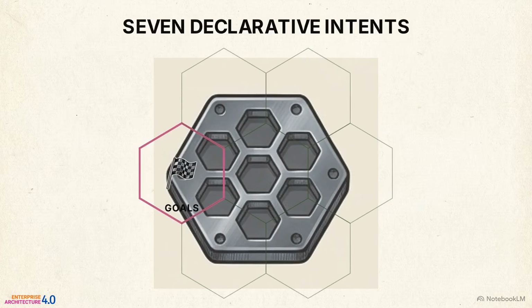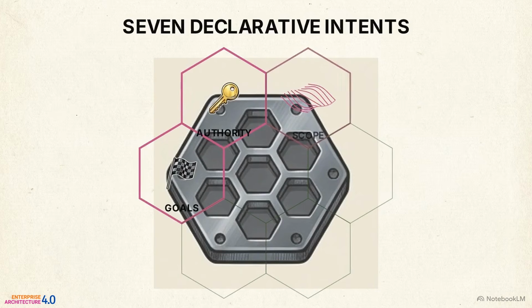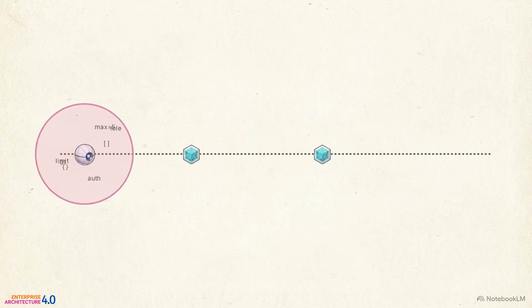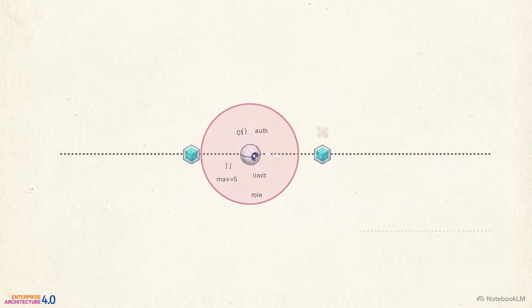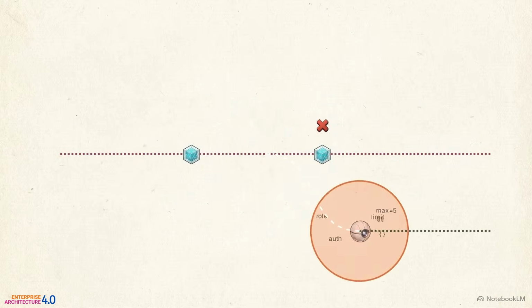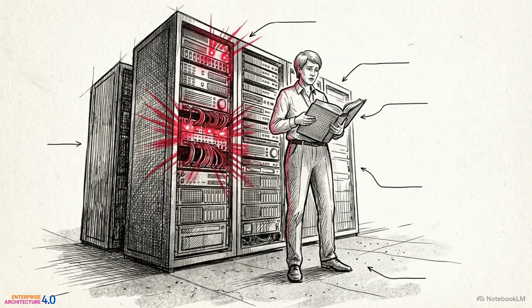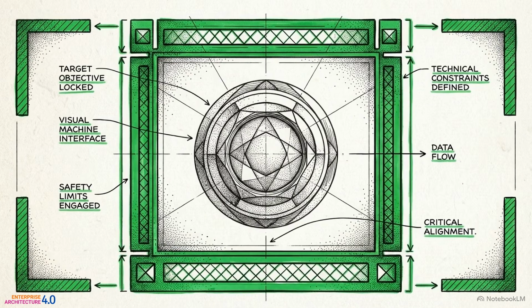Specifically, we must define the system's goals to set stopping conditions, its authority to determine decision rights, its scope to restrict touched environments, and risks for explicit blast radius limits. To enforce these boundaries, hard-coded rules are replaced by policy as data. Constraints, obligations, and risk thresholds are formulated as explicit data structures that the machine can evaluate continuously while it is acting. Unless human rules are translated into this machine-evaluable policy as data, governing the system is structurally impossible. Bounded autonomy requires limits that the system can read and respect in real time.